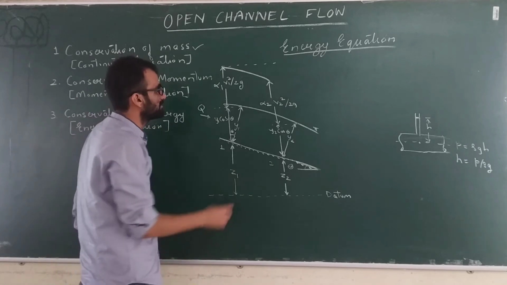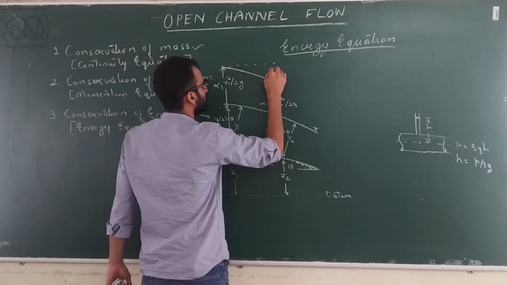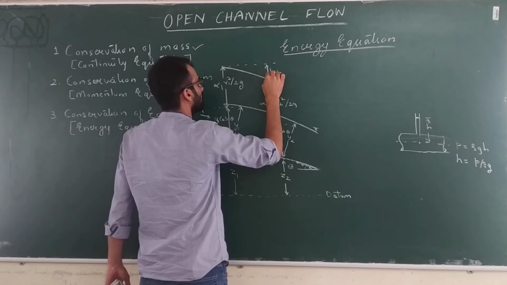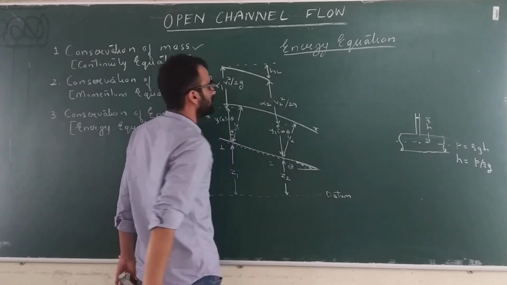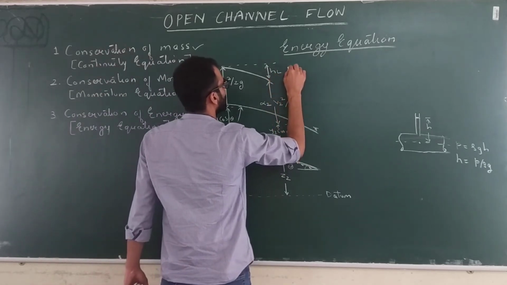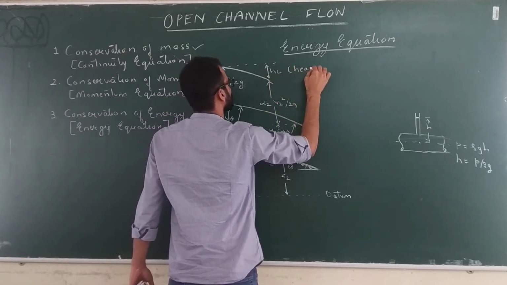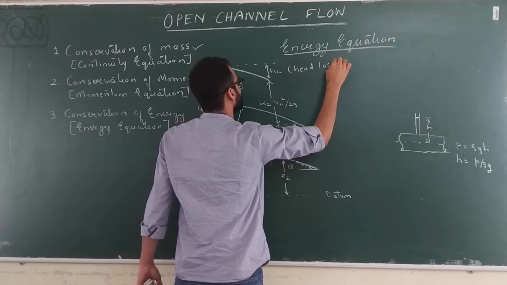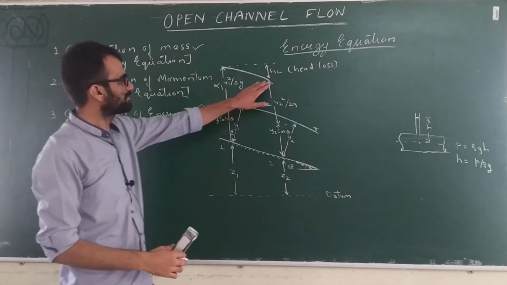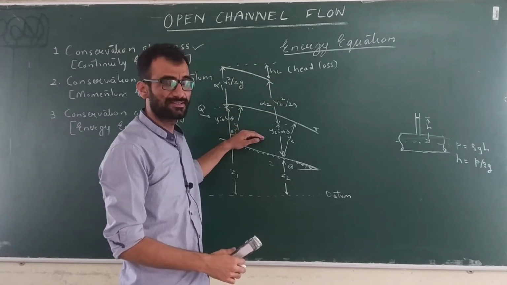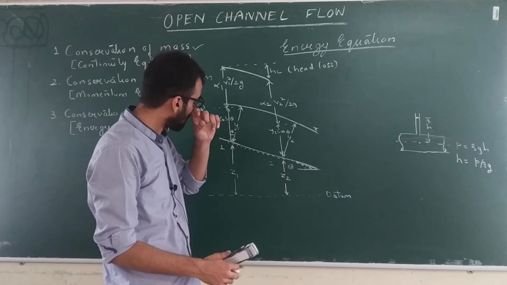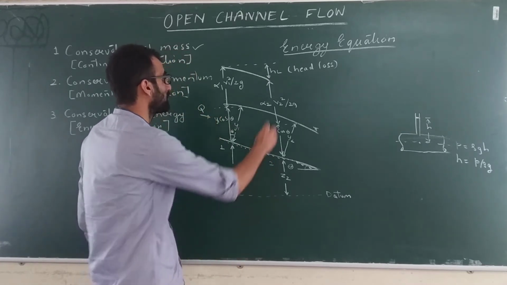So this is the energy gradient line, and therefore we get some drop in energy head. This drop is called the head loss. This head loss is mainly because of frictional resistance. Then losses are because of turbulence also. So these are the reasons for head loss.